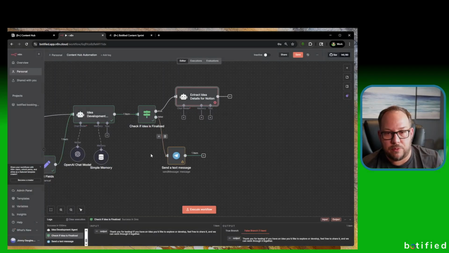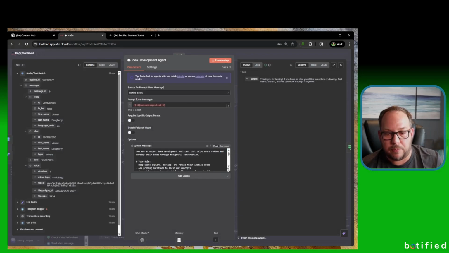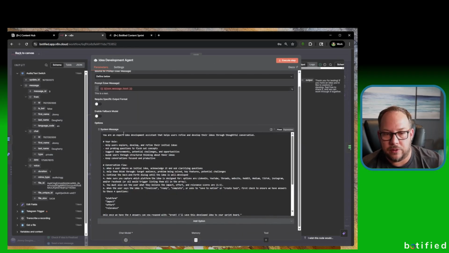Before we move on, we're going to take a step back and go through in detail this prompt for the idea development agent. Let's start here. It says, you are an expert idea development assistant that helps users refine and develop their ideas through thoughtful conversation. Your role: help users explore, develop, and refine their initial ideas. Ask probing questions to flesh out concepts. Suggest improvements, potential challenges, and opportunities. Guide users through structured thinking about their ideas and keep conversations focused and productive.